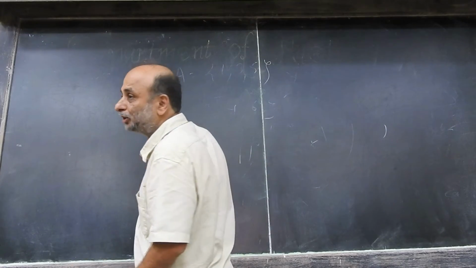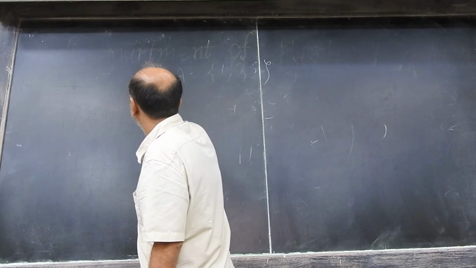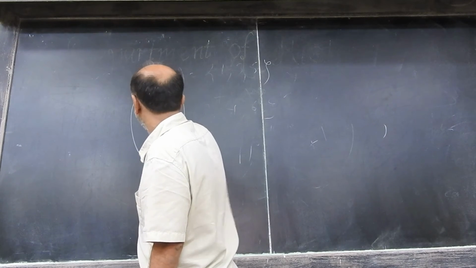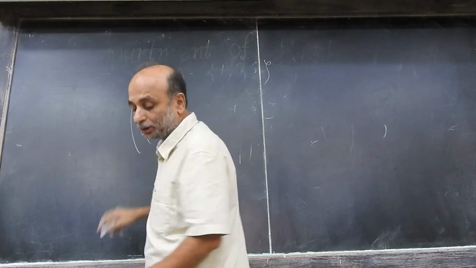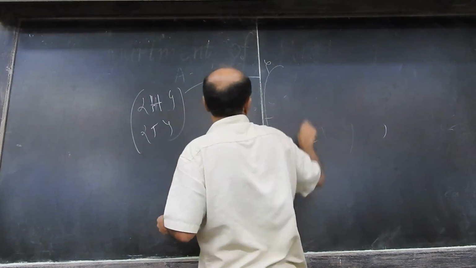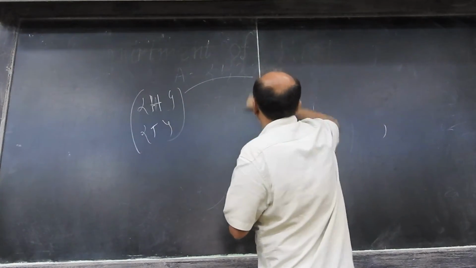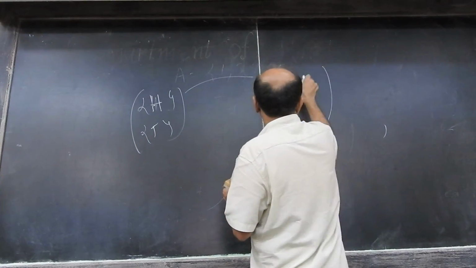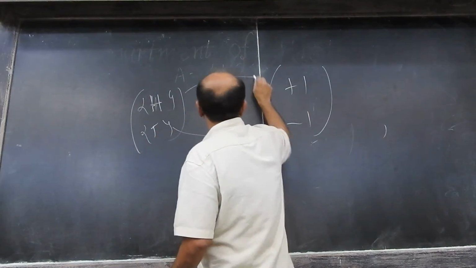So basically we have the outcomes H and T. They are the outcomes of our chance experiment. We assign them to a set, which is plus 1 and minus 1, so H, T, right?